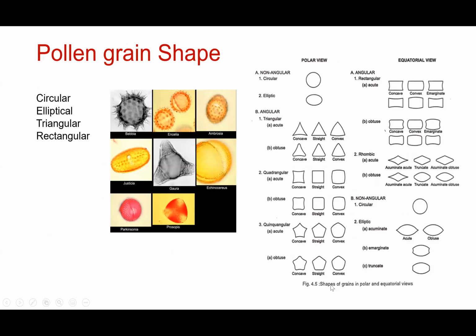Okay. As the pollen grains come in different sizes, they also come in many different shapes. They can be circular, elliptical, triangular, rectangular. Each plant has distinct shaped pollen grains. So these are all the different shapes of pollen grains that you find in different plants.